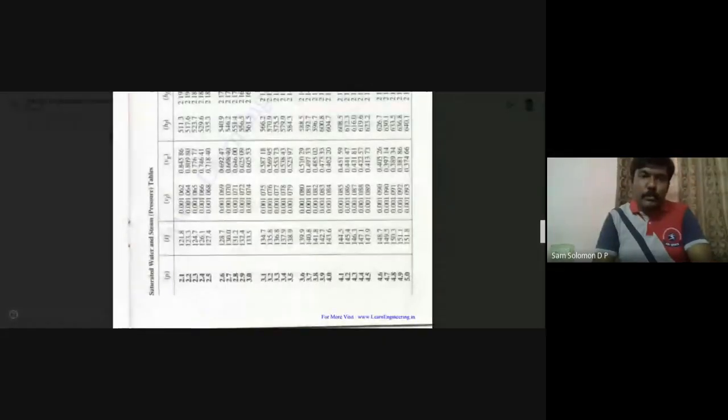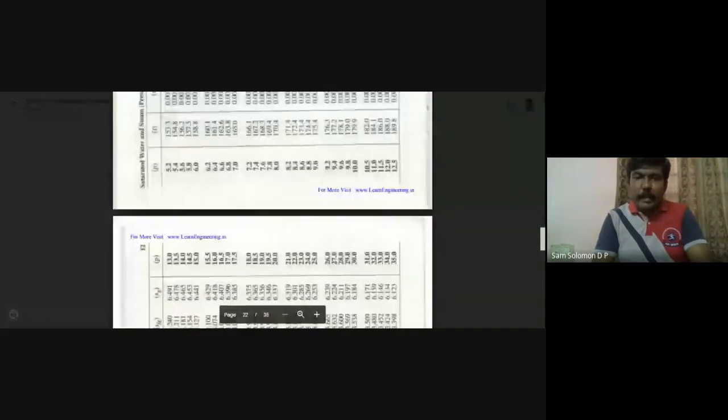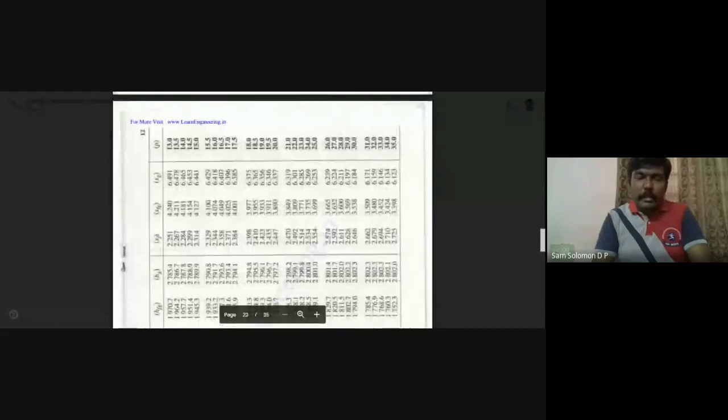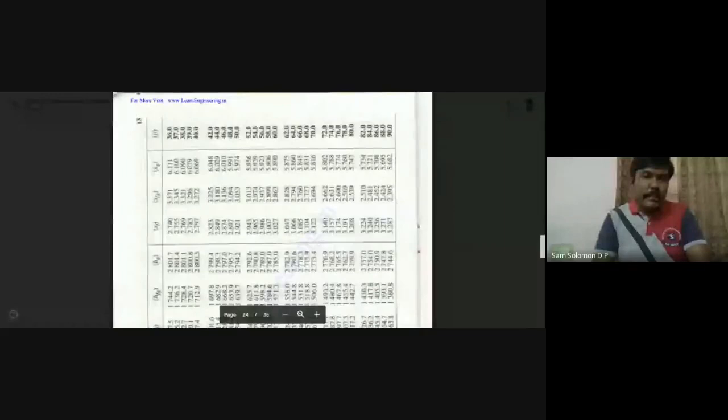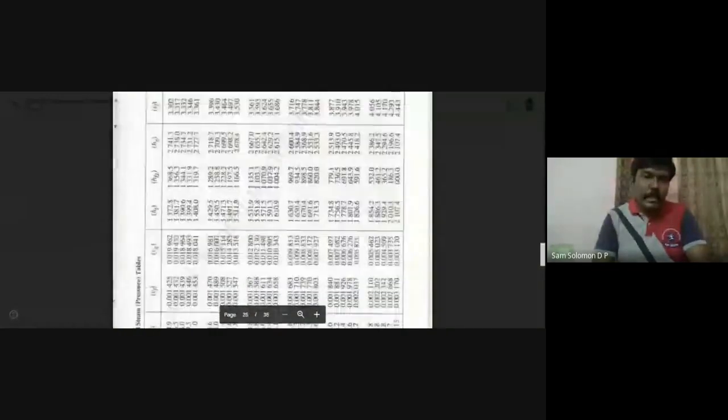So now we can't use table number 2. That is called the saturated pressure table. Now we have to go to the superheated table, so you have to refer to table number 3, the superheated table for specific volume. So that is table number 3, the specific volume of superheated steam.